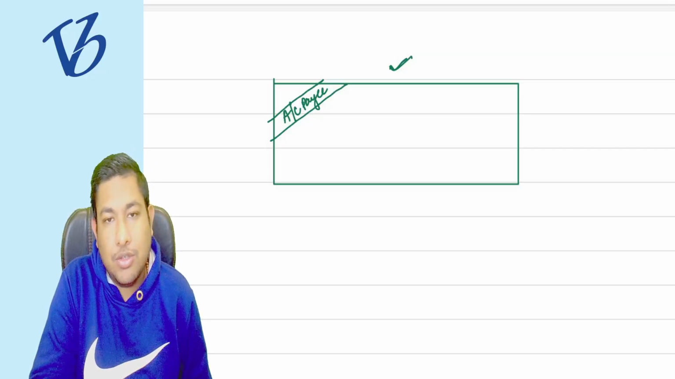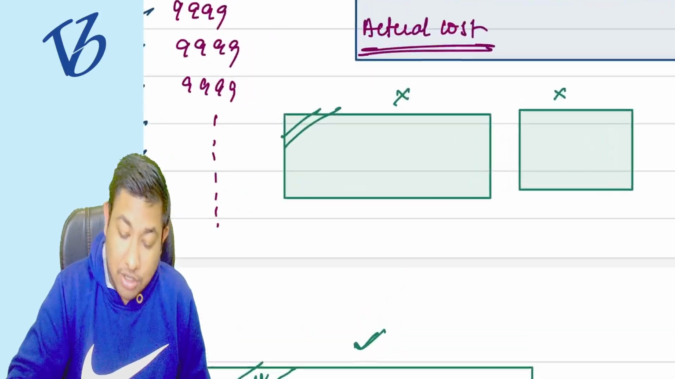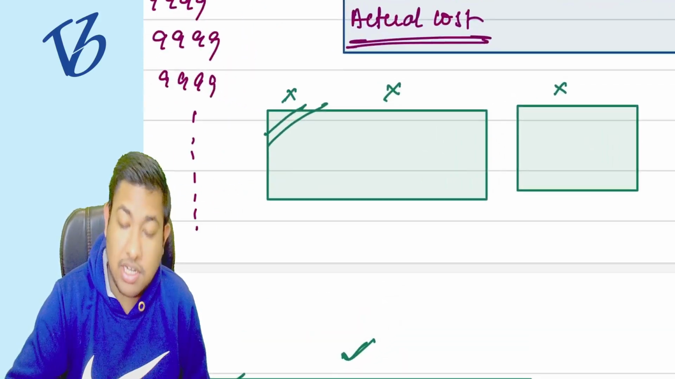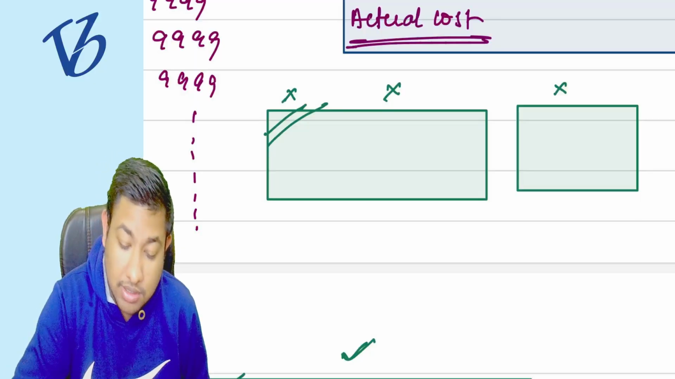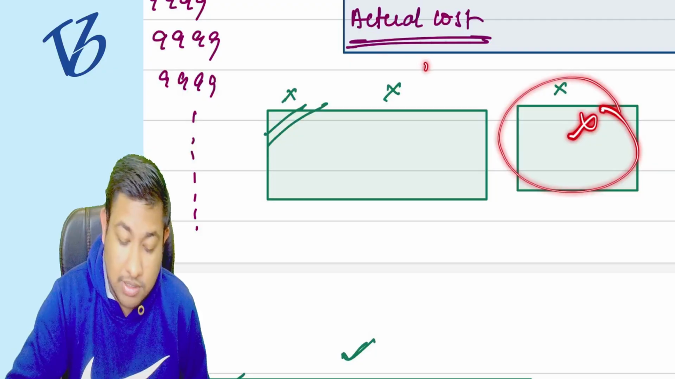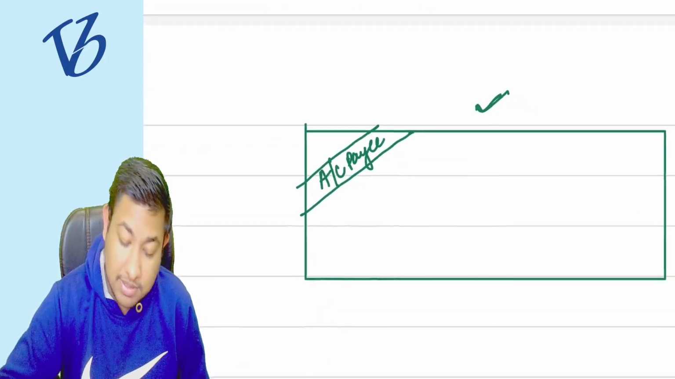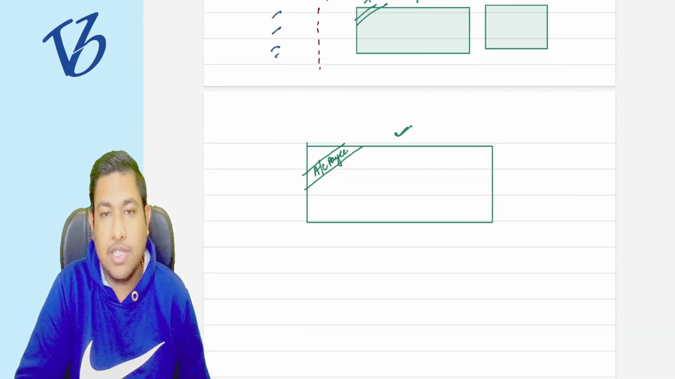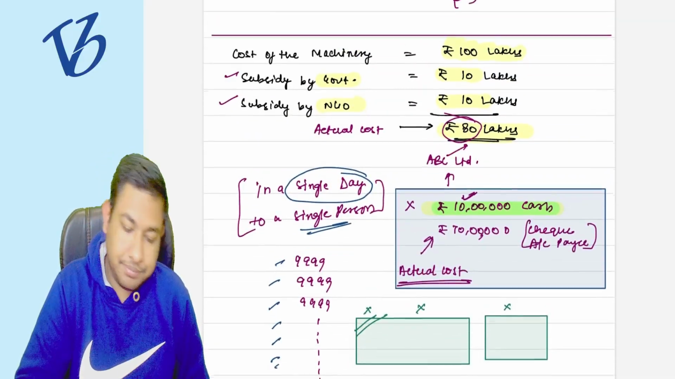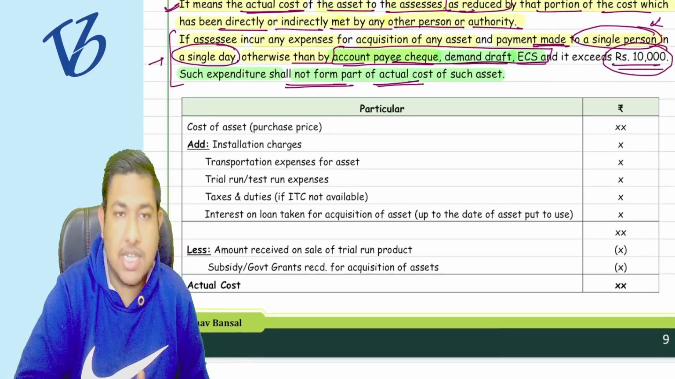Is this point clear to you? This is a crossed check only, and it is not allowed. A normal check, neither crossed nor account payee, is not allowed. This is a crossed check, not allowed. This is an account payee check, which is going to be allowed. Clear or not? Tell me. Done? So this point is clear to you.